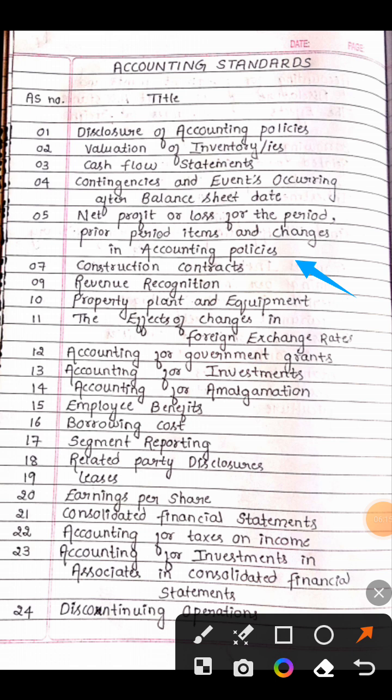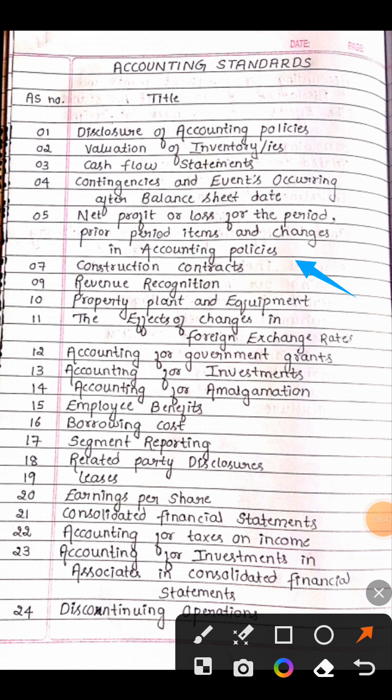AS5, net profit or loss for the period. What is the net profit or loss for the period? This is the first breakdown. The second is prior period items, and the last part is changes in accounting policy. So in AS5 we have 3 parts: net profit or loss for the period, prior period items and changes in accounting policies.